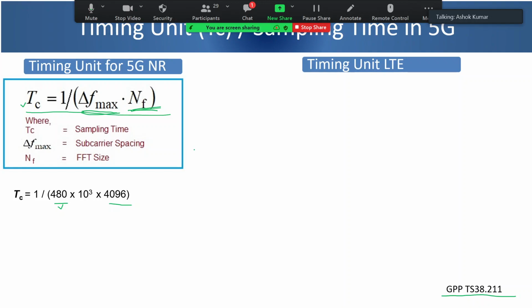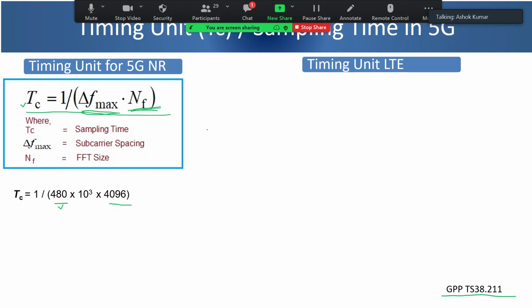As I said, it depends upon how many subcarriers we are using. Suppose we are using 1600 subcarriers. In that case, our FFT size of 2048 is sufficient. If it is suppose 700 subcarriers, then FFT size of 1024 would be sufficient.